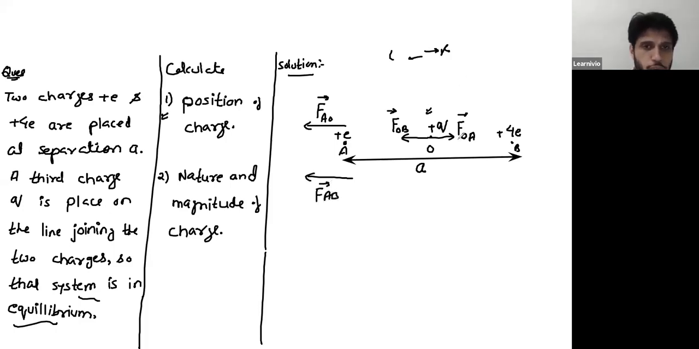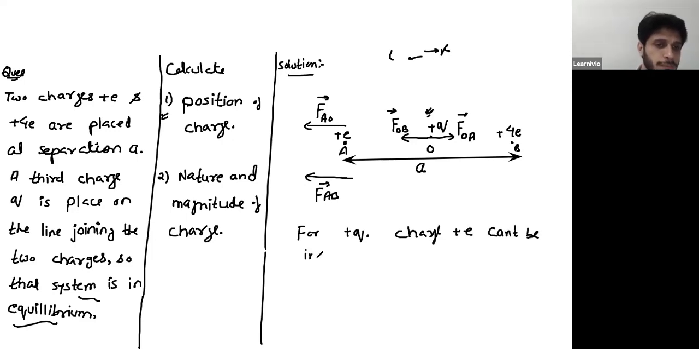Now see, these two forces, FQA and FQB, are acting in opposite directions. So this charge Q could be in equilibrium. Two forces which are acting in opposite directions can cancel each other. But here, this FAQ and FAB are acting exactly in the same direction. Forces which are acting exactly in the same direction just can't cancel each other. So for plus Q, the system cannot be in equilibrium.